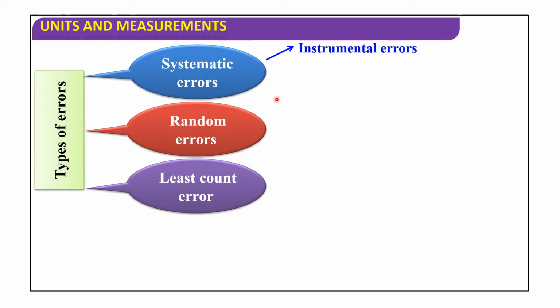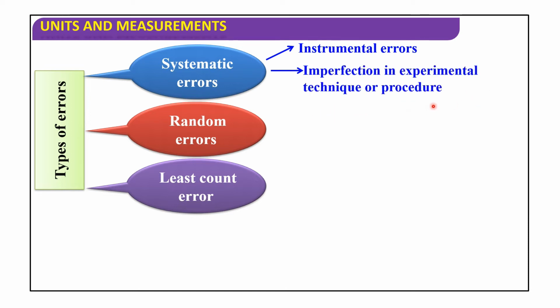Systematic errors include instrumental errors, imperfection in experimental technique or procedure, and personal errors.